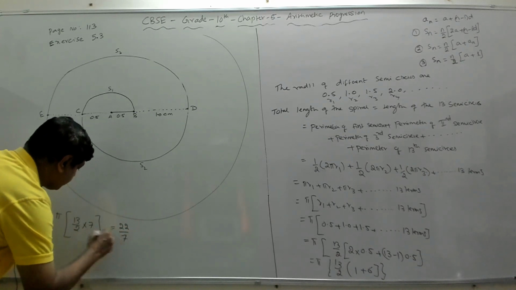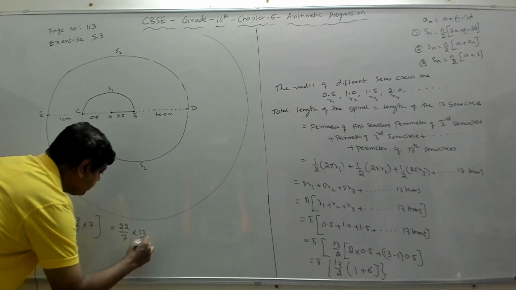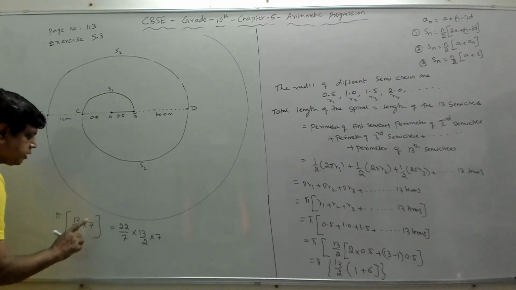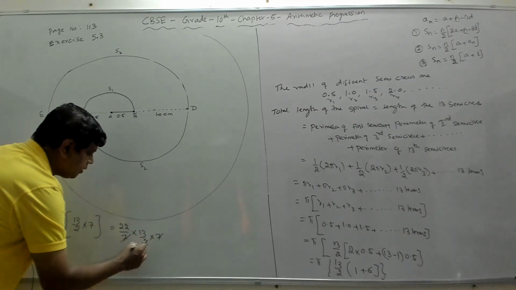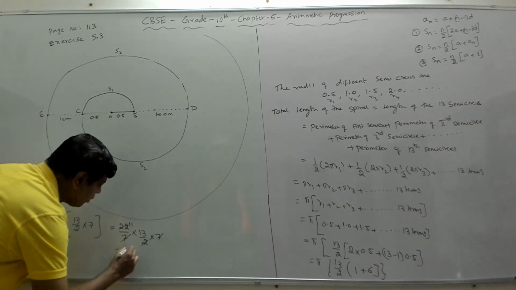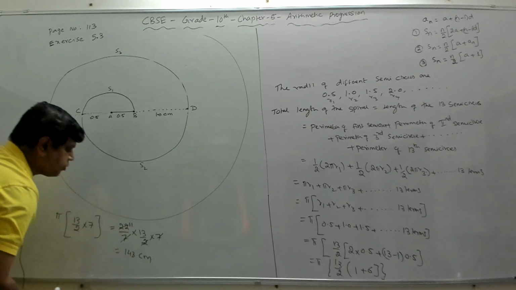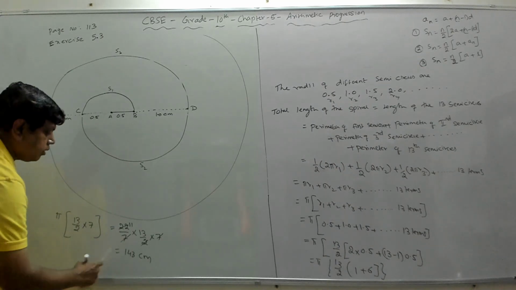Pi is 22 by 7 into 13 by 2 into 7. Don't multiply 13 and 7 because it is getting cancelled here. Cancel the 2 and 11s. So finally you will get 143 centimeter. So this is the total length of the spiral.